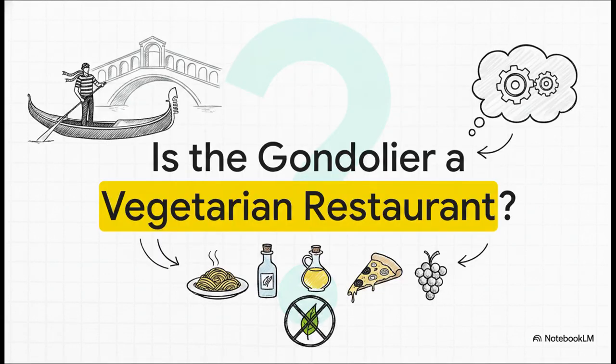So let's put our AI to the test with a real-world instance checking problem. We drop a brand new restaurant into our database called the Gondolier. We tell the AI that the Gondolier is a restaurant and that it serves Italian cuisine. Then a user asks, is the Gondolier a vegetarian restaurant? Can our AI accurately categorize it?